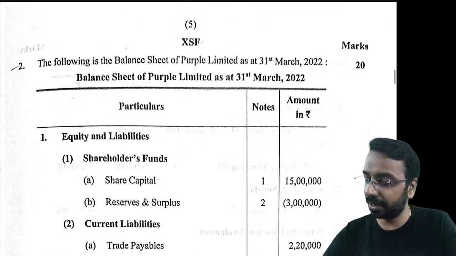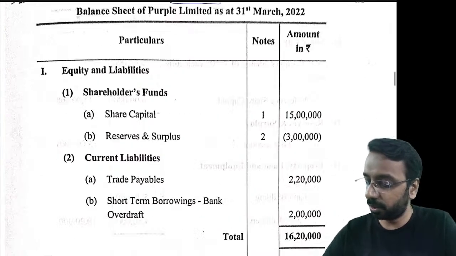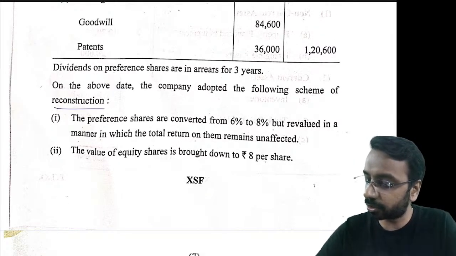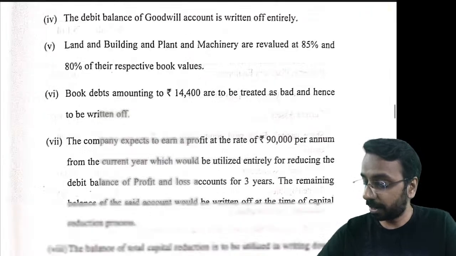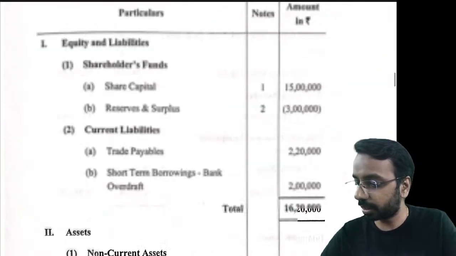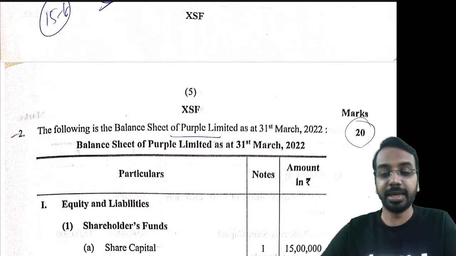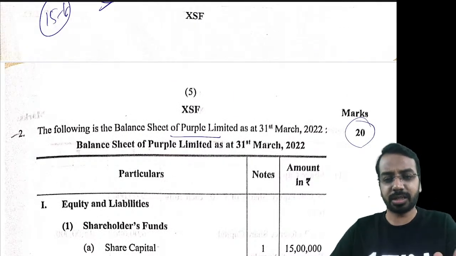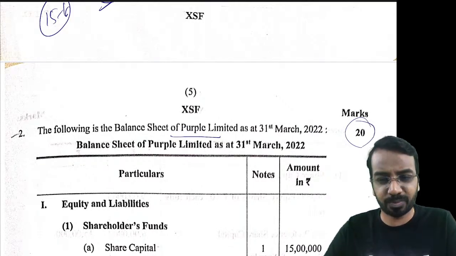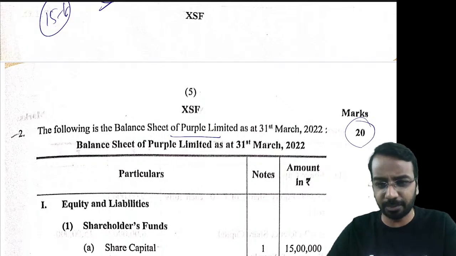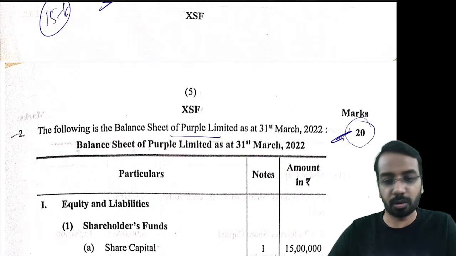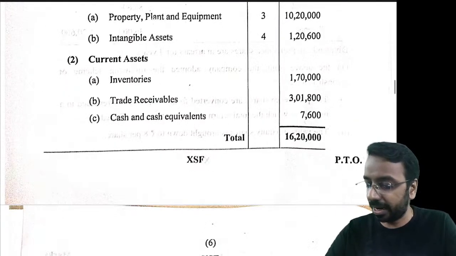So that was there. Then balance sheet of Purple Limited given below. This was a question on what? This was a question on reconstruction, and surprisingly this time the reconstruction was for 20 marks. Just a second, I think it is for 20 marks. Yeah, this was for 20 marks. Again, reconstruction standard question, even if it's slightly lengthier, even if you have spent some extra time, 45 minutes also if you had taken, this is a very good question to score out here, I would say, right? So standard, there is nothing complicated.